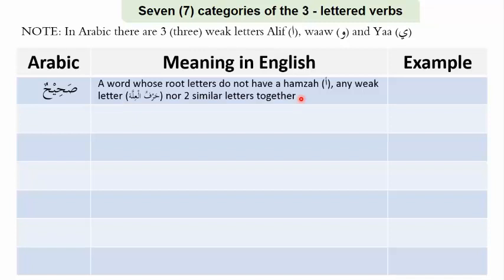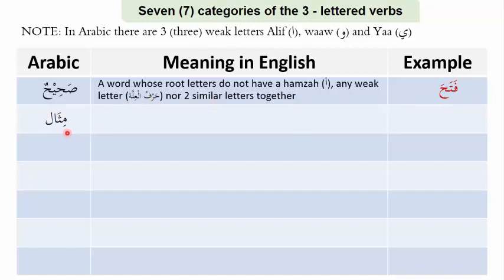It does not have any of those. An example of this is fataha. All of the letters are sound letters. Sahih. There are no weak letters in it, there's no hamza in it, and there is no shadda to indicate that there are two similar letters in it.